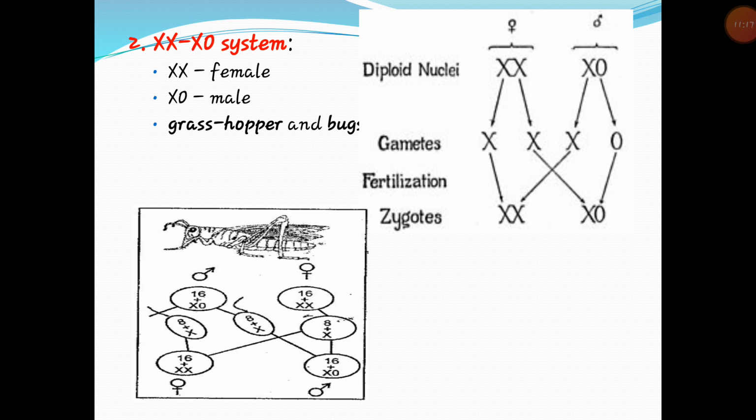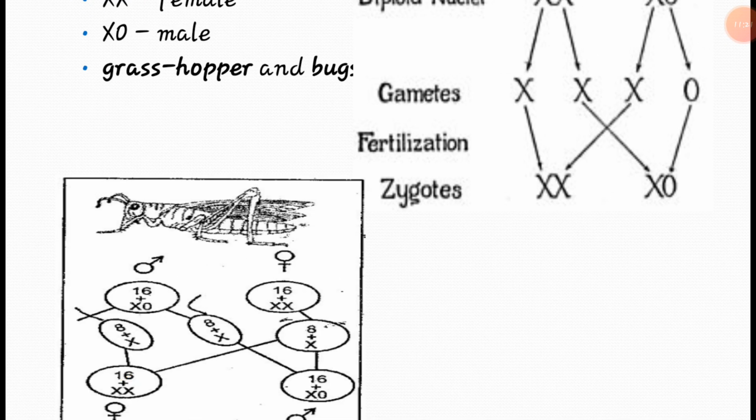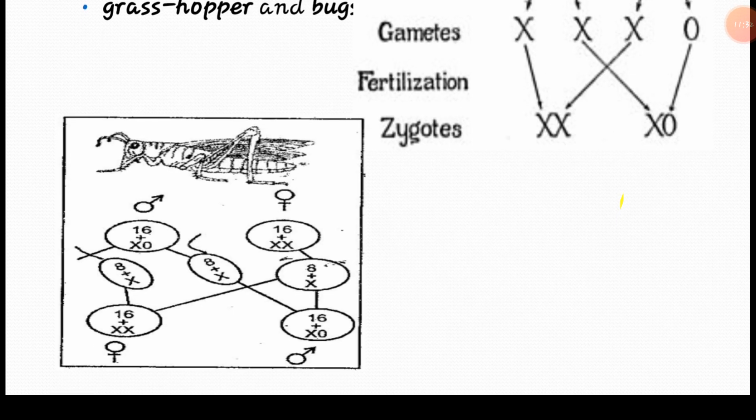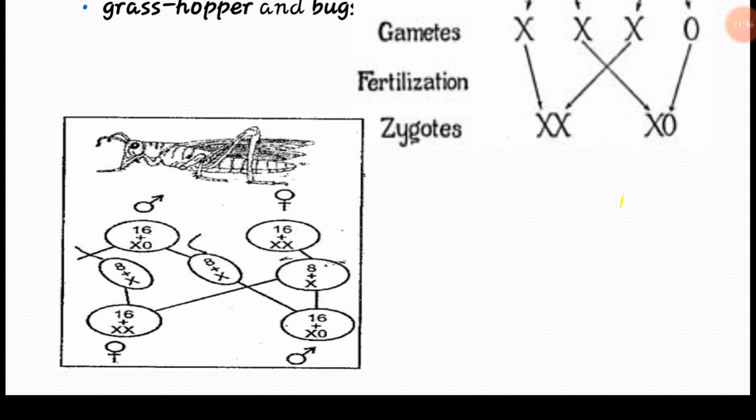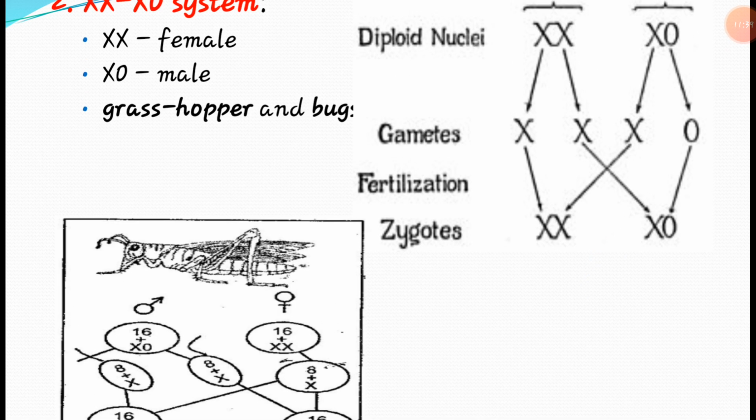So here we can see this particular mechanism in grasshopper. Grasshopper has 16 chromosomes in the male and 16 in the female, with their respective gametes, and at 50% it produces male and female.